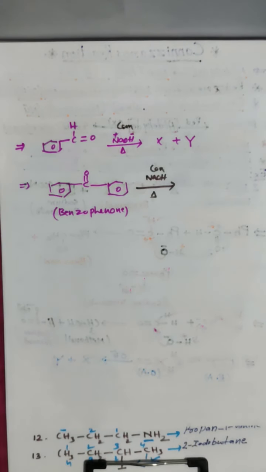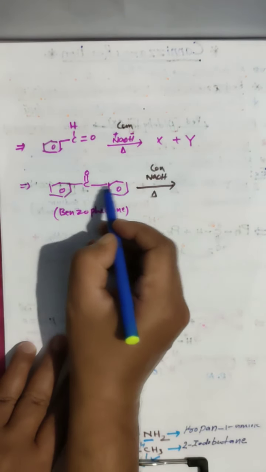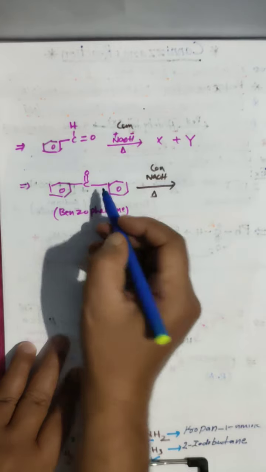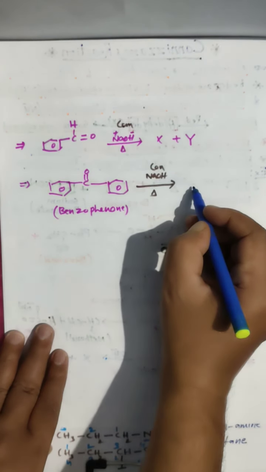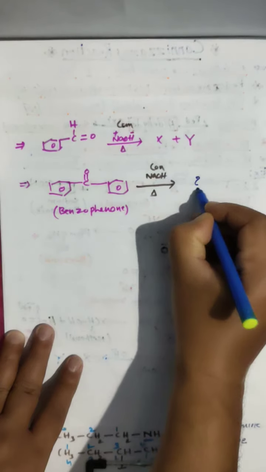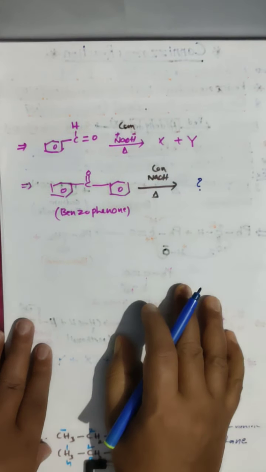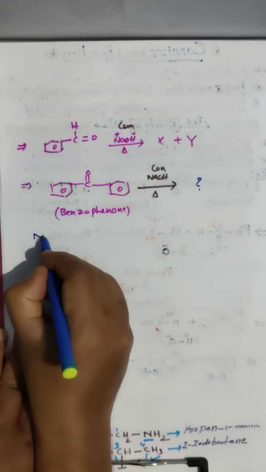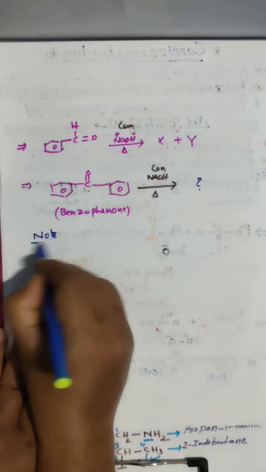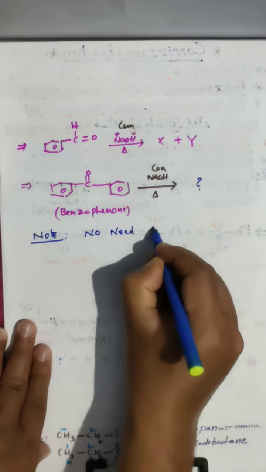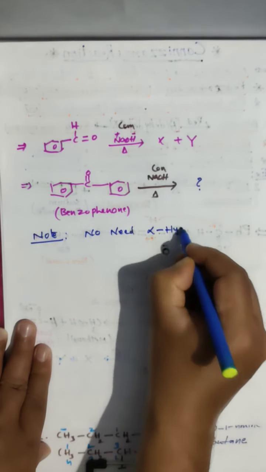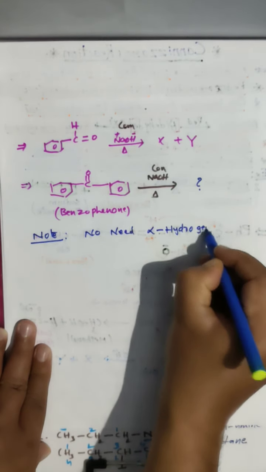Generally you are looking, this doesn't have alpha hydrogen. Immediately it will undergo Cannizzaro reaction, one oxidative product, one reductive product, you are thinking, but that is wrong. What is the key point you have to remember in Cannizzaro? No need of alpha hydrogen.